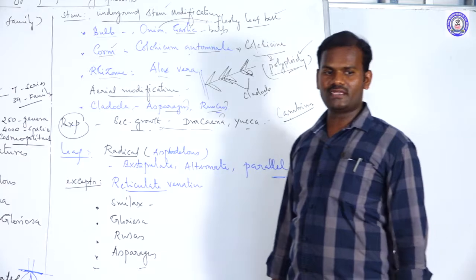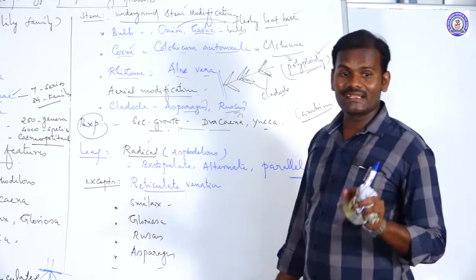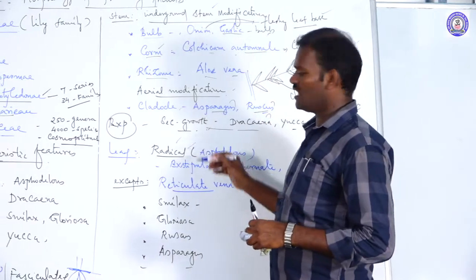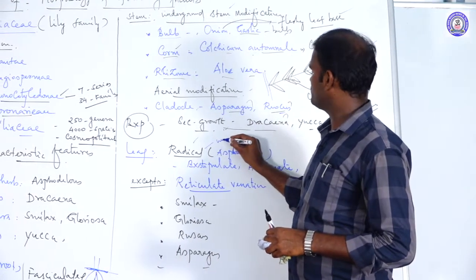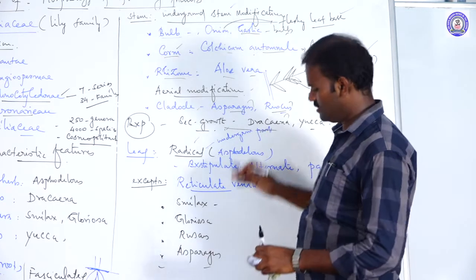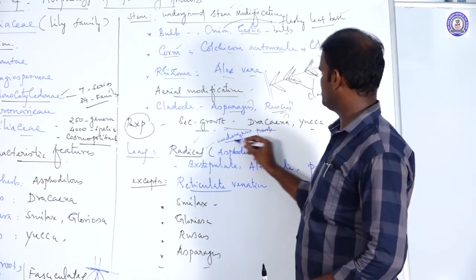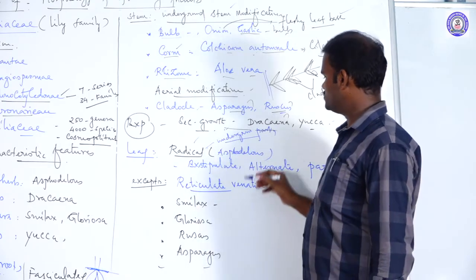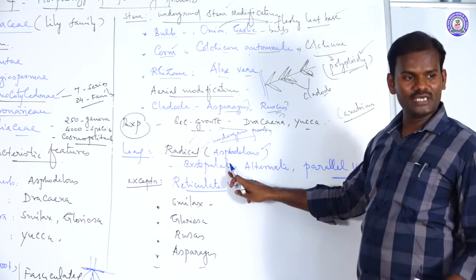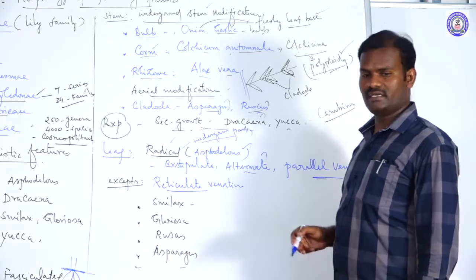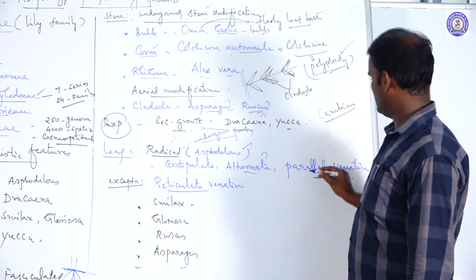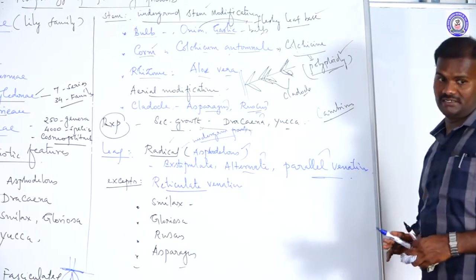Next, if you take the leaf characters, leaves are radical leaves. What's called radical? The leaves come directly out from the underground part. Leaves arise from the underground part of the stem. These are called radical leaves, for example, Asphodelus. The leaves are exstipulate, stipules are absent, and the phyllotaxy is alternate. One leaf is attached at each node, a general character.